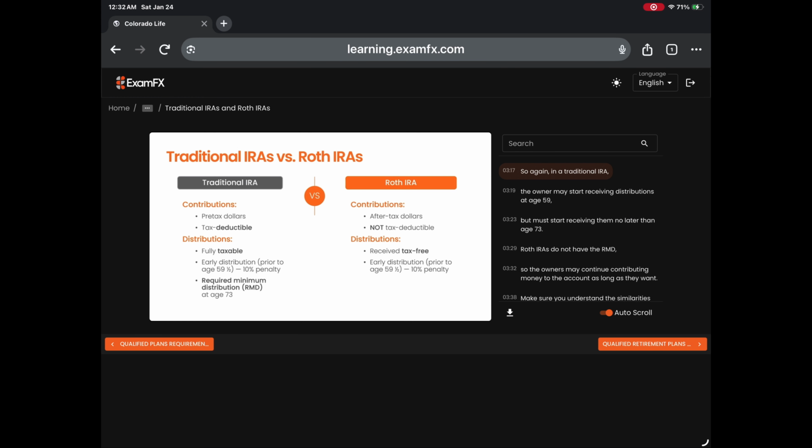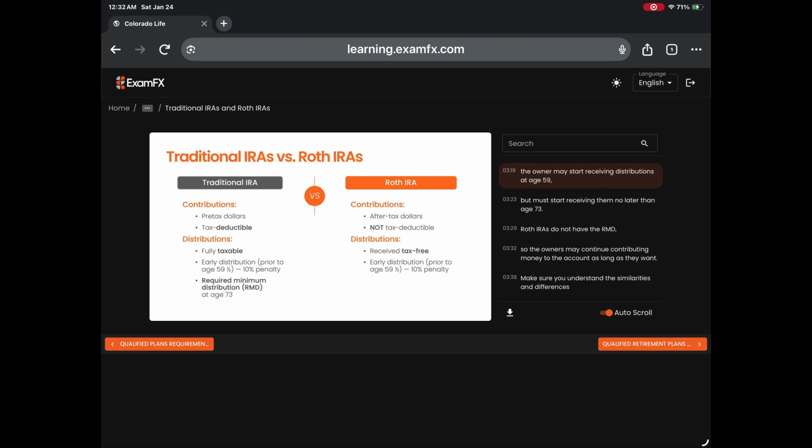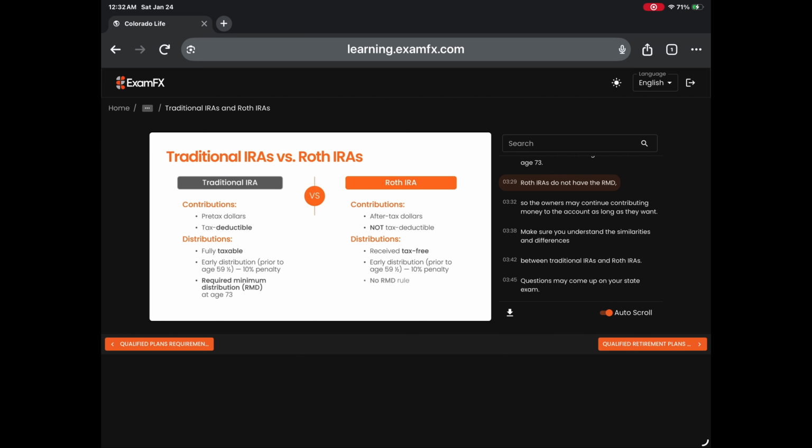So again, in a traditional IRA, the owner may start receiving distributions at age 59 and a half, but must start receiving them no later than age 73. Roth IRAs do not have the RMD, so the owners may continue contributing money to the account as long as they want. Make sure you understand the similarities and differences between traditional IRAs and Roth IRAs. Questions may come up on your state exam.